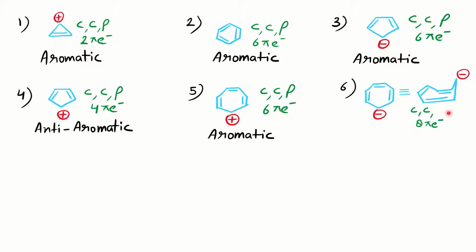It's not planar. So once it is non-planar, it is not fulfilling the first condition for aromatic and the next condition for anti-aromatic also. So obviously the molecule will become non-aromatic compound. Whenever you see anything is missing here, then the molecule will become non-aromatic. And of course here 6 pi electrons from here and 2 electrons from the negative charge, total 8 pi electrons. So if you see 8 pi electrons, you can assume it is anti-aromatic, but it is not anti-aromatic, because of the non-planarity, it becomes non-aromatic compound.